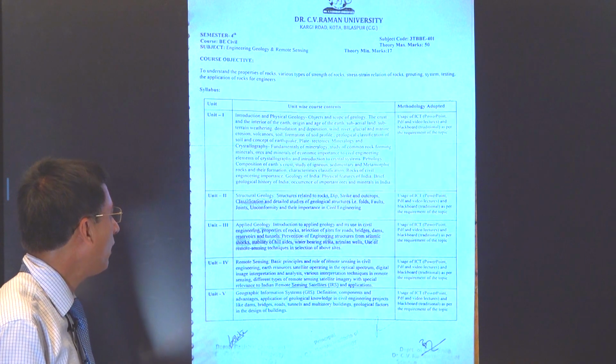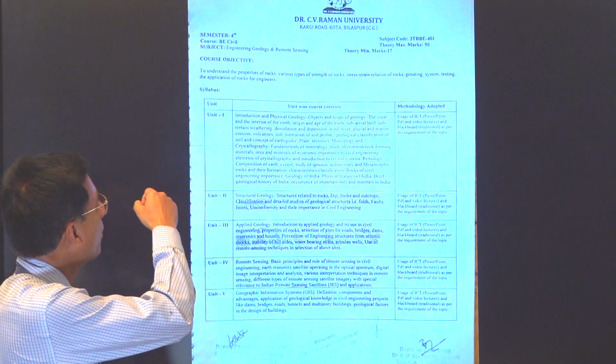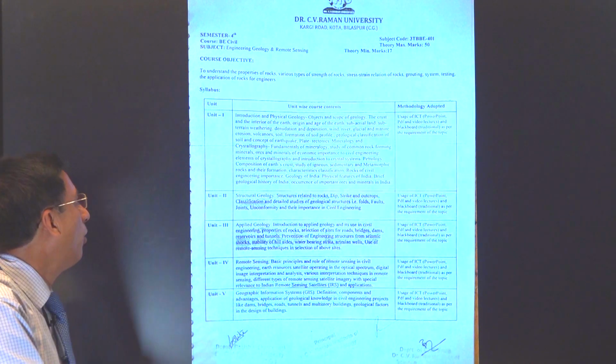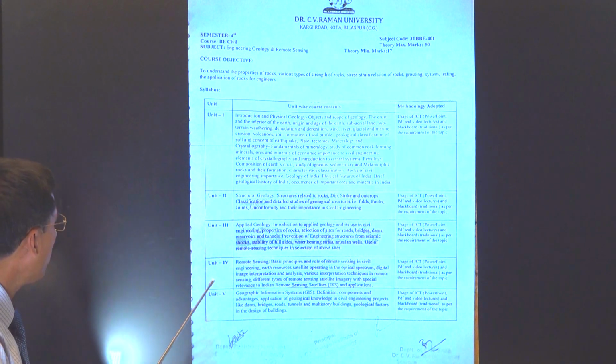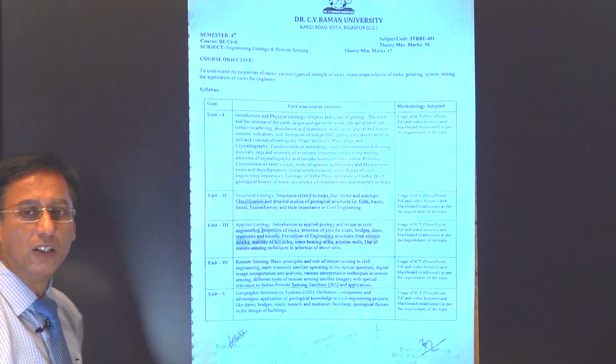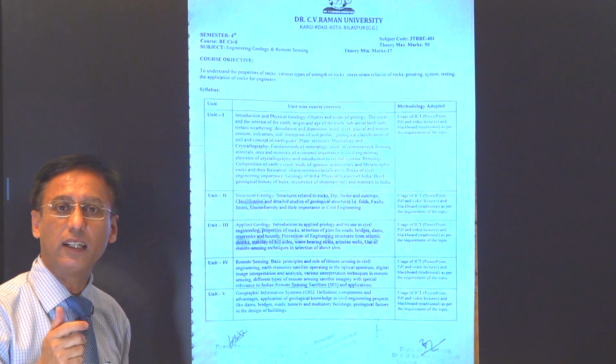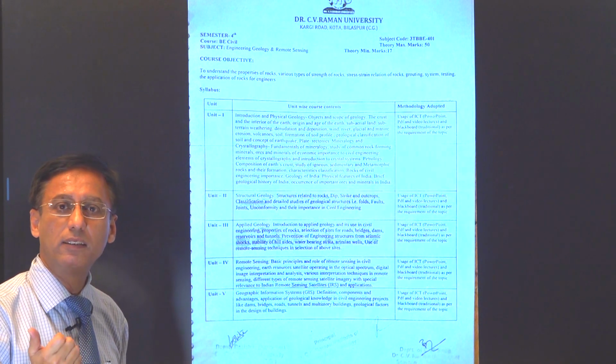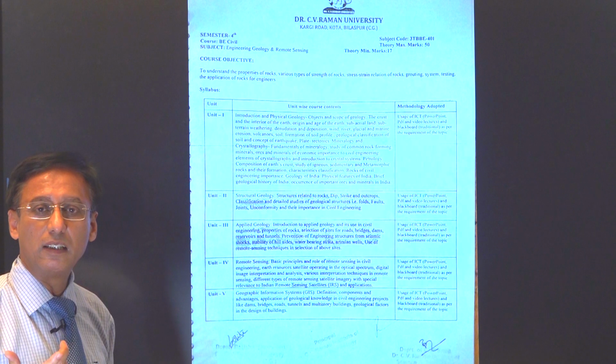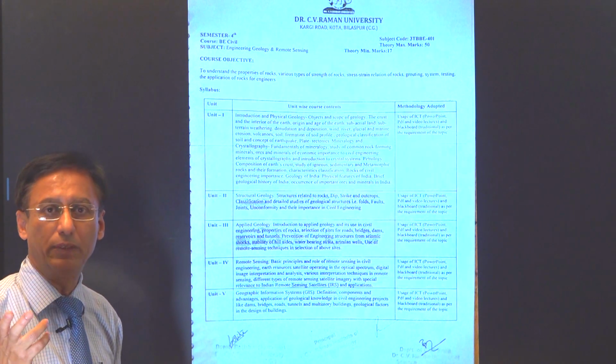And the fourth unit, as the subject is engineering geology and remote sensing, is remote sensing. Remote sensing is the technique by which we get information about distant objects.